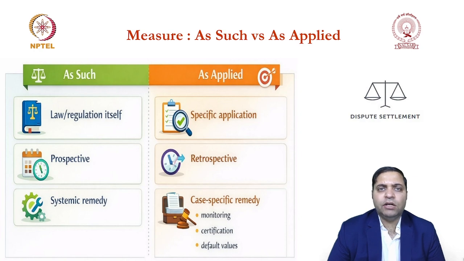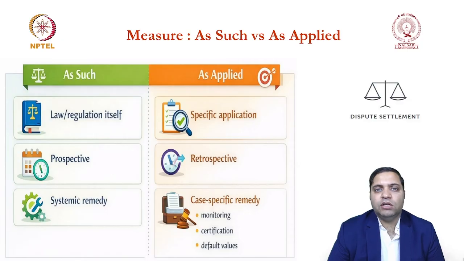Hypothetically assuming India passes a legislation in January 2026, stating that from January 2027 onwards we are going to impose 500% import duties. Now you wait till 2027, and when India has started imposing these increased 500% tariff duties, you challenge it as applied.